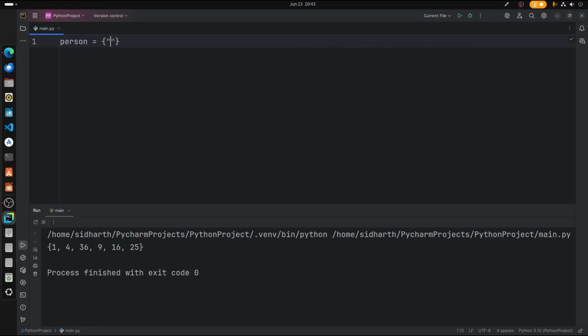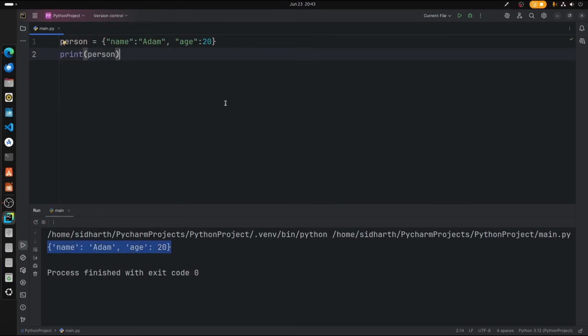I would like to store name, and the name will be, let's say, Adam. Alright, and the person's age will be, let's say, 20. So now if we print the person, the dictionary will be printed.